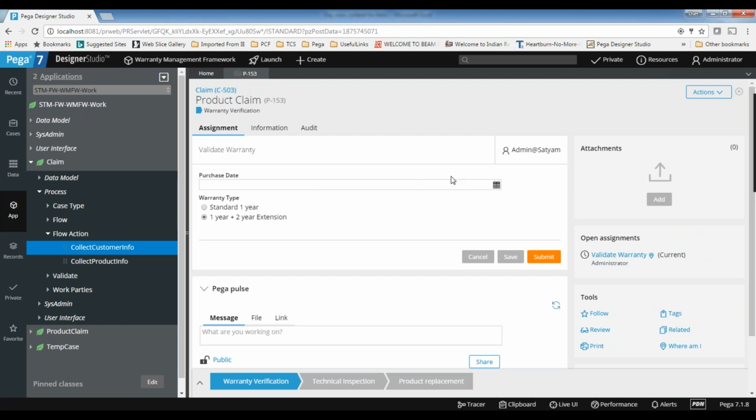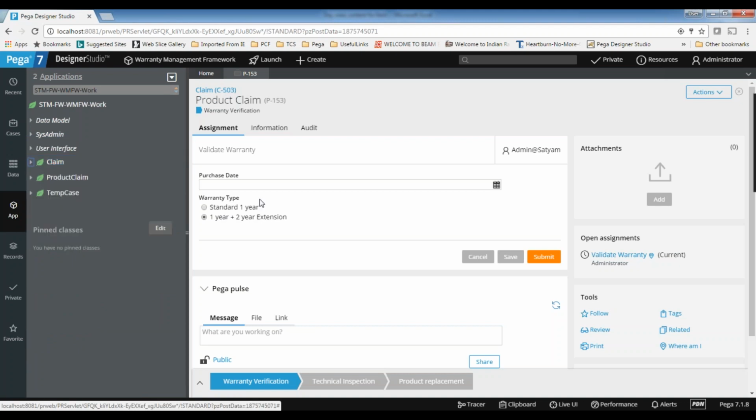Here we are adding the purchase date and I'm giving the warranty. By using these two fields, I want to calculate the warranty expiration date, and I want to do it from the declarative rules, called declarative processing.